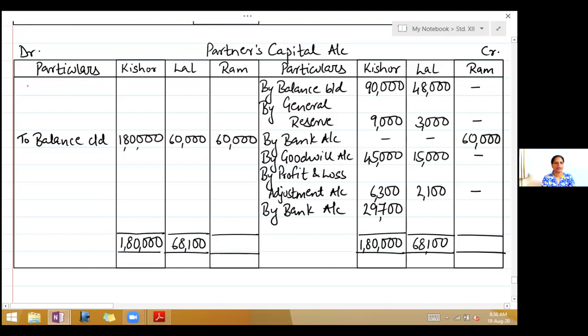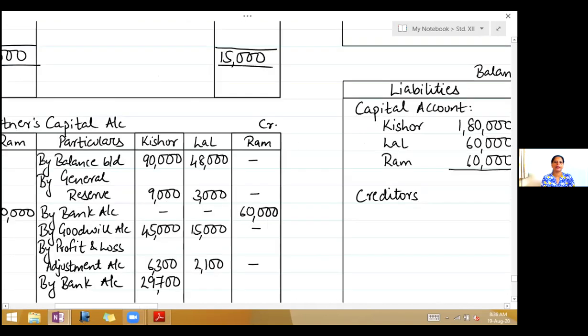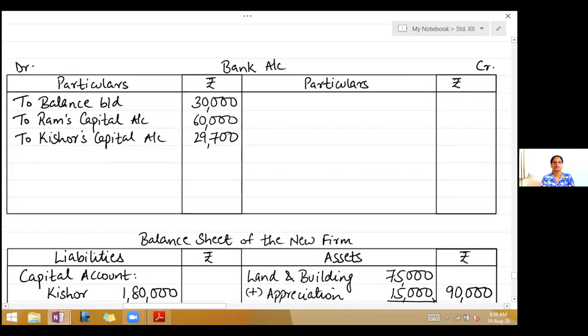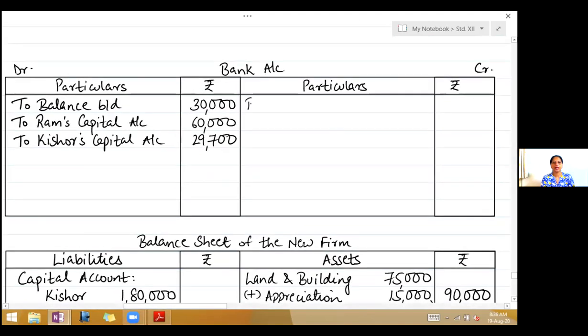So on the debit side, right on that first sentence, to bank account, the difference is 8,100. Now the second effect of this will come on the credit side of bank account, by Lal's capital account, 8,100.